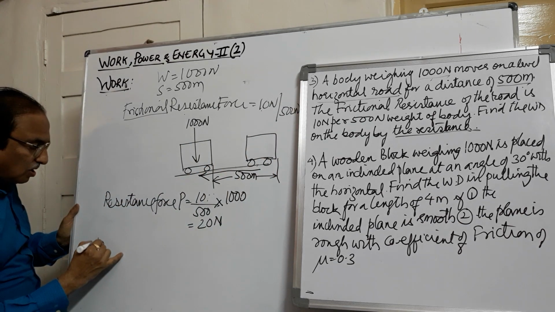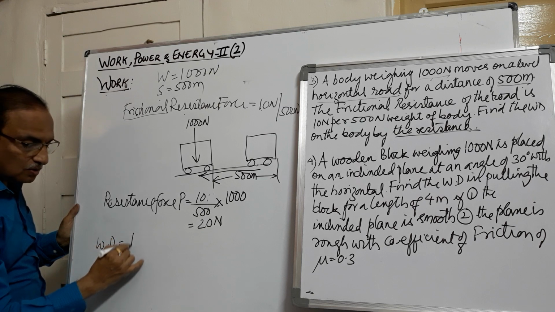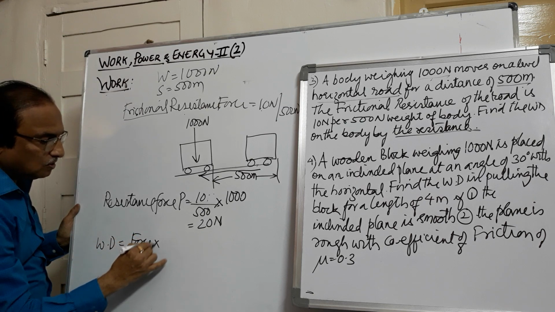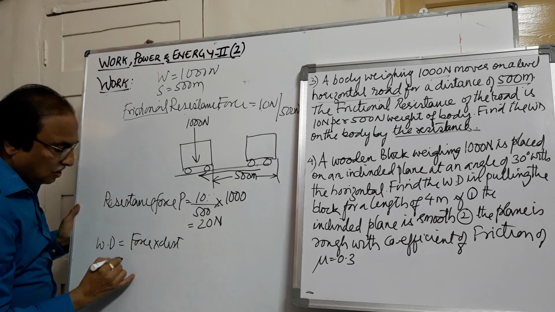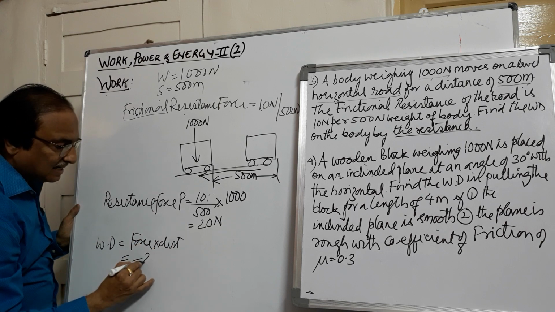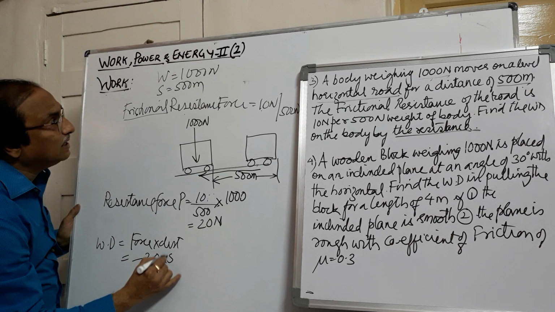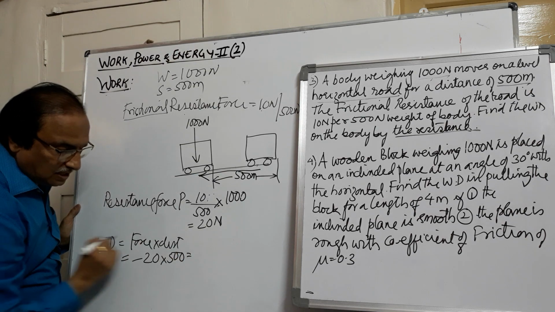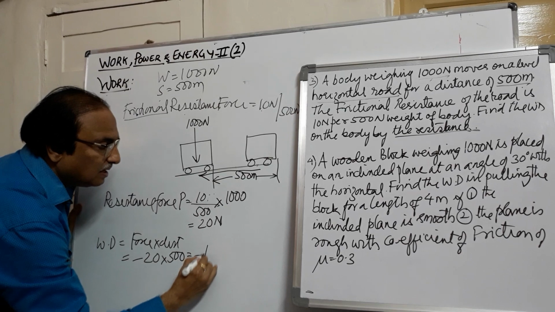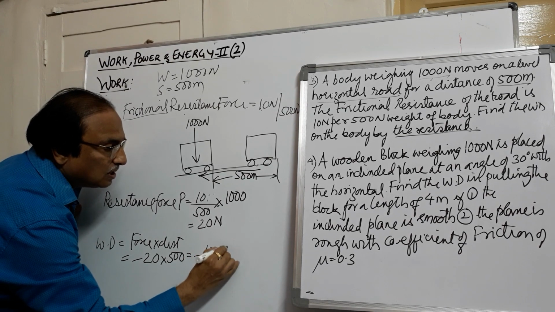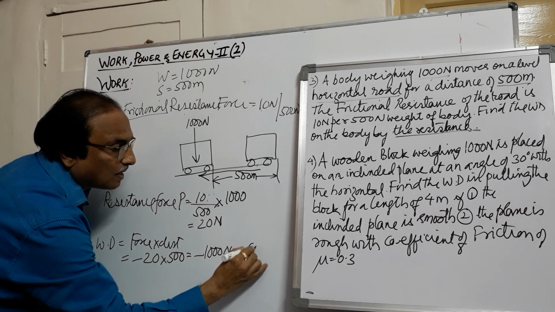Work done will be equal to force into distance. The force is acting in the opposite direction and the distance it is traveling is 500 meters. If you multiply this, the work done will be minus 10000 Newton meter or joule.